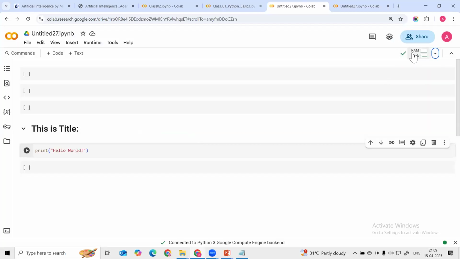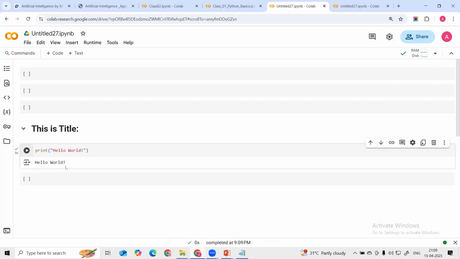This environment is now a connected runtime. Then we can click on run, okay. So here you can get the output, guys. This is the simple print statement.